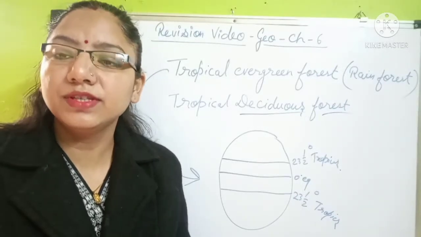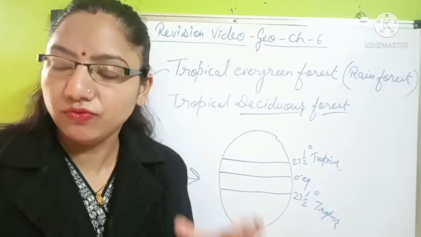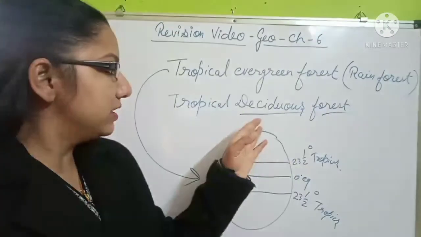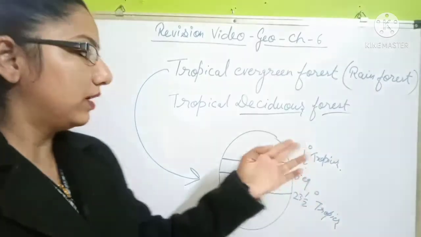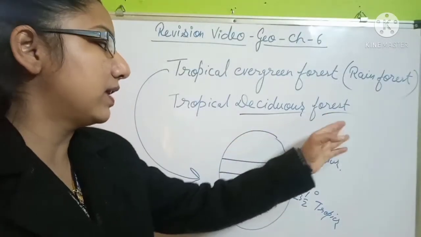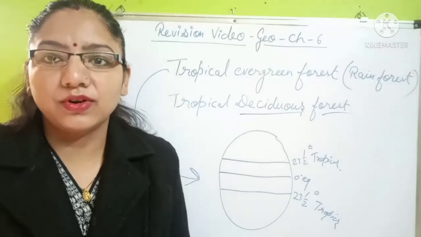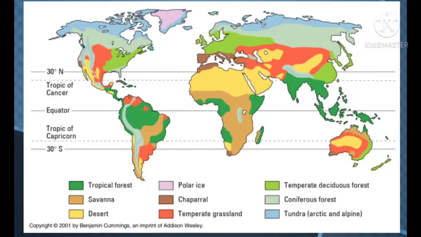In which season they are not getting sufficient water, in that season they are shedding their leaves, यानी कि वो पत्तियां गिरा देते हैं. Okay, so that's why these are known as the deciduous forest. Clear? So students, as you can see in the map, the evergreen forest and the deciduous forest of the tropical